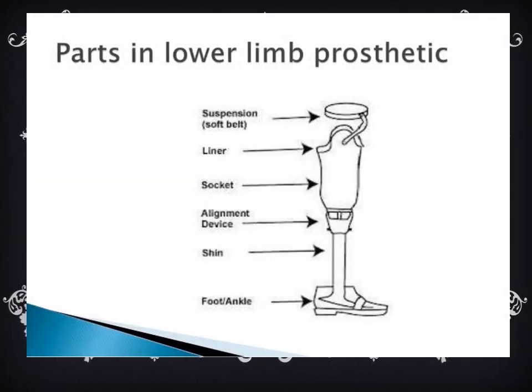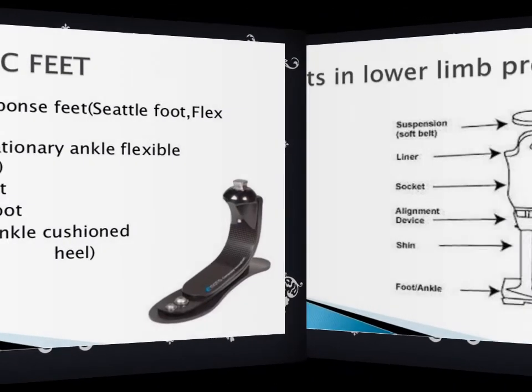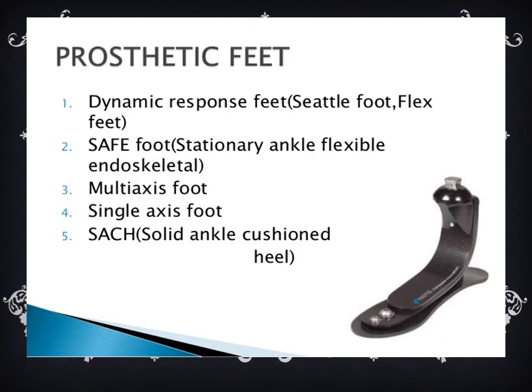Here you can see the parts in a lower limb prosthesis, that is suspension, soft belt you can see to secure it in, and liner, socket, alignment device, shank, and foot or ankle. Here you can see the prosthetic feet, that is a dynamic response foot, and a stationary ankle flexible endoskeletal, multi-axis foot, single axis foot, and a solid ankle cushioned heel.